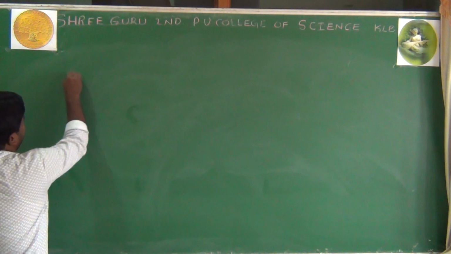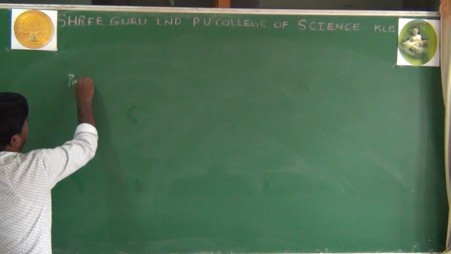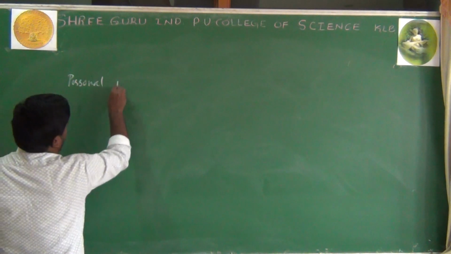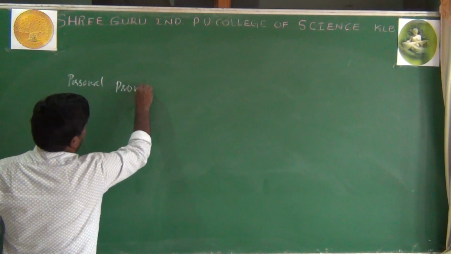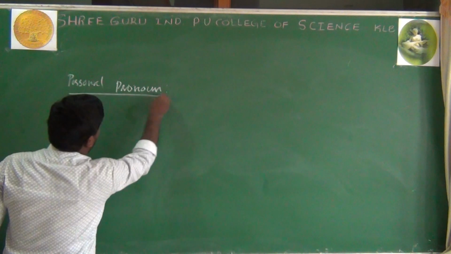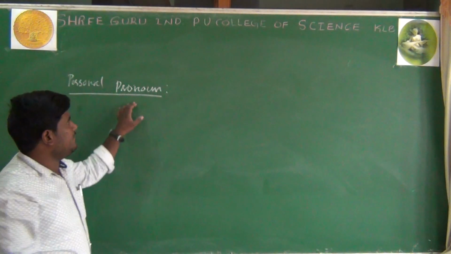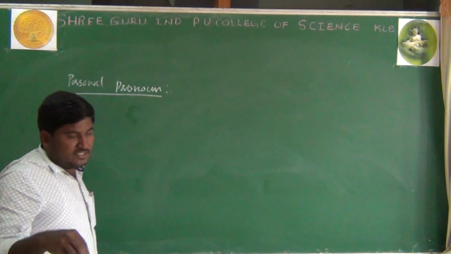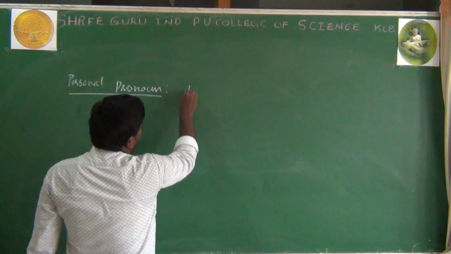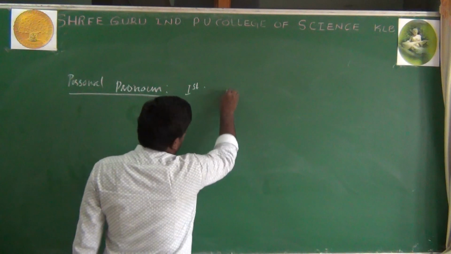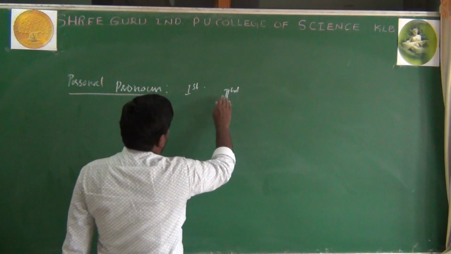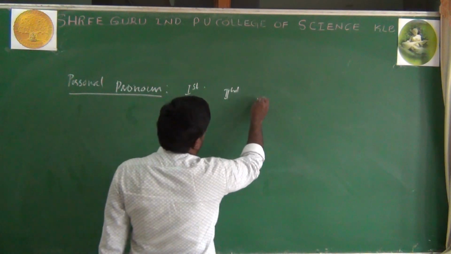First one is the personal pronoun. What is a personal pronoun? A pronoun which is used in the place of persons. For example, there are 3 types of persons, as we all know: first person, second person, and third person.